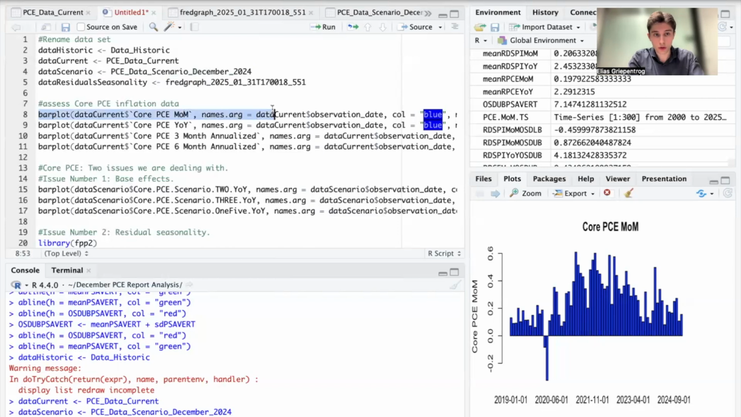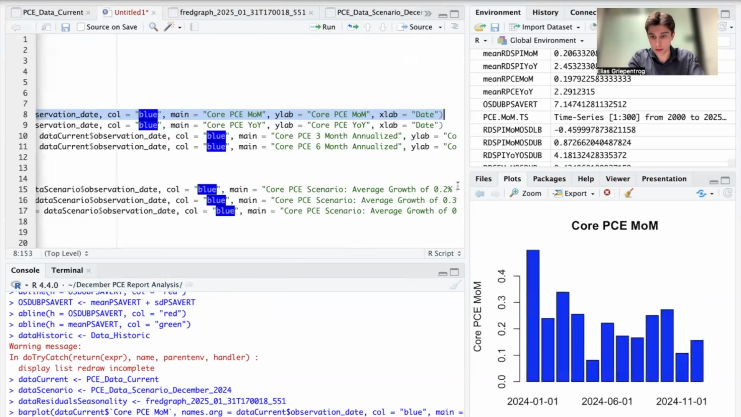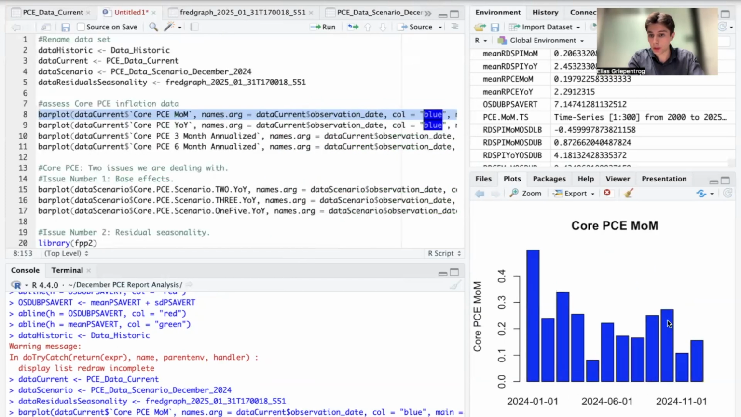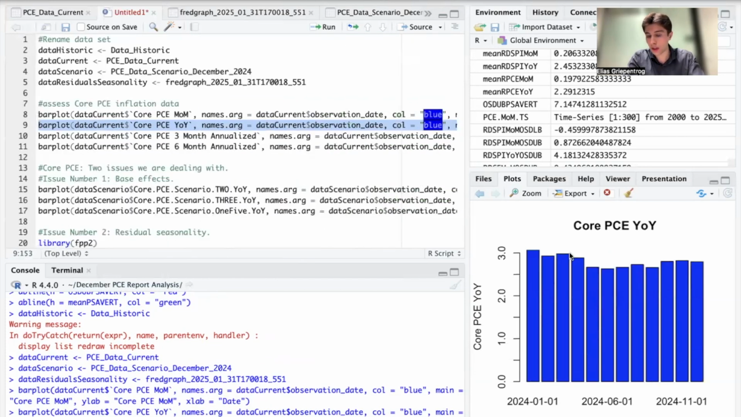So here, we're going to take a look at the core PCE rate. We're going to create a chart for it. And we can see here that the core PCE rate rose by 0.2% in December, which was in line with expectations. Now, looking at the year-over-year rate, that was also in line with expectations. We can clearly see here that inflation seems to remain sticky at the current level.